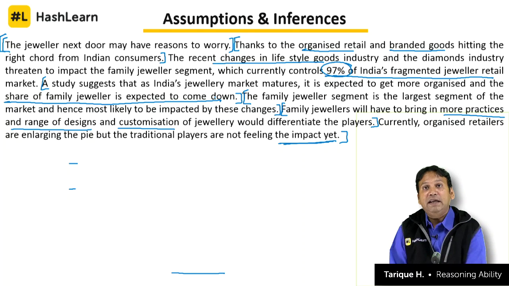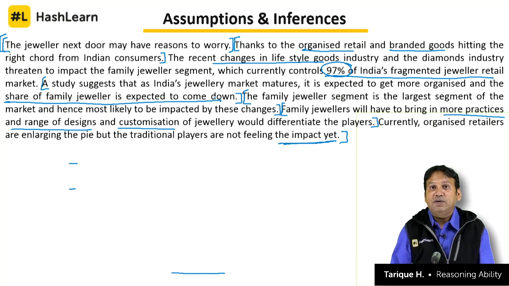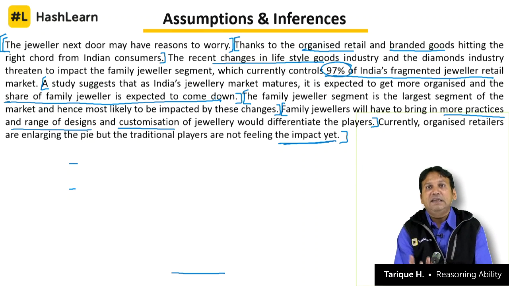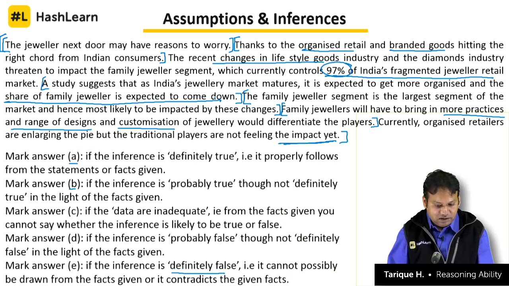He is saying that family jewelers have to bring in better practices, more customization, and range of designs in order to stand out. Currently organized retailers are enlarging the pie. That means they have a small portion, but they are increasing their market share. Traditional players are not feeling the impact yet, but they will in the future.